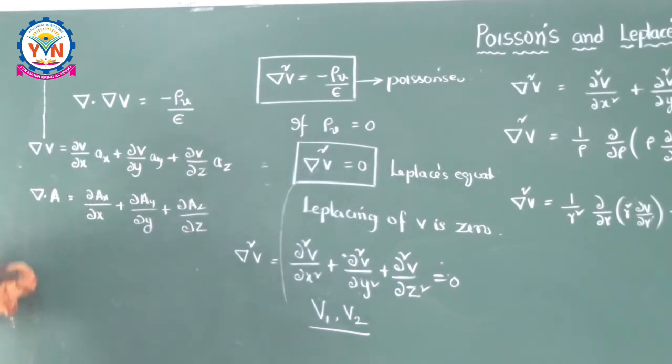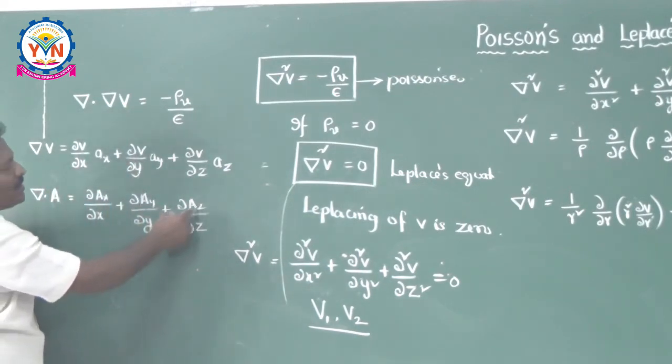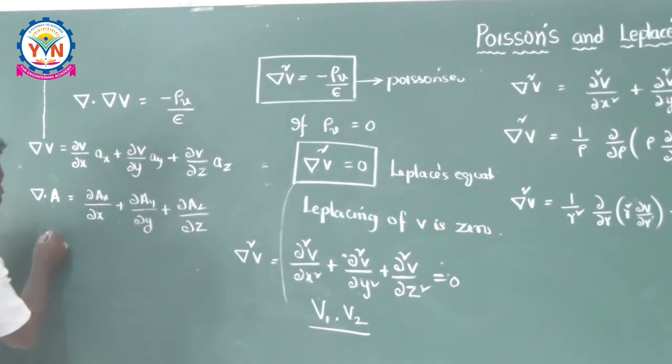This is nothing but del dot A, though in the place of A, you have to substitute this entire thing. So AX means dou V by dou X, AY means dou V by dou Y, AZ means dou V by dou Z. So you can say this is equal to del dot of del V.